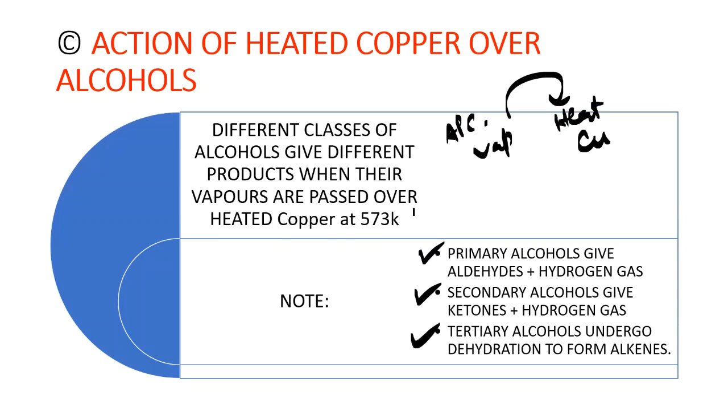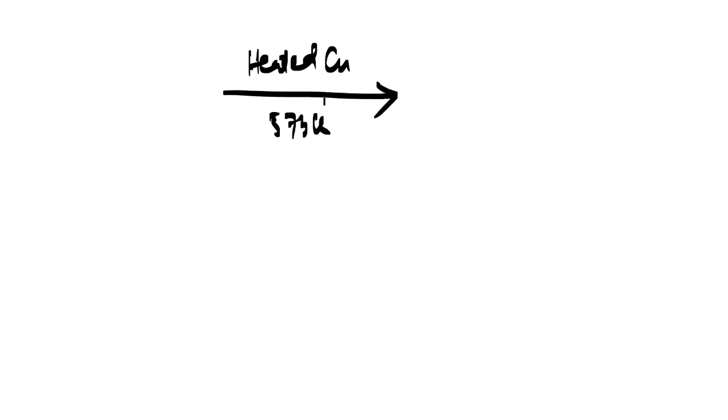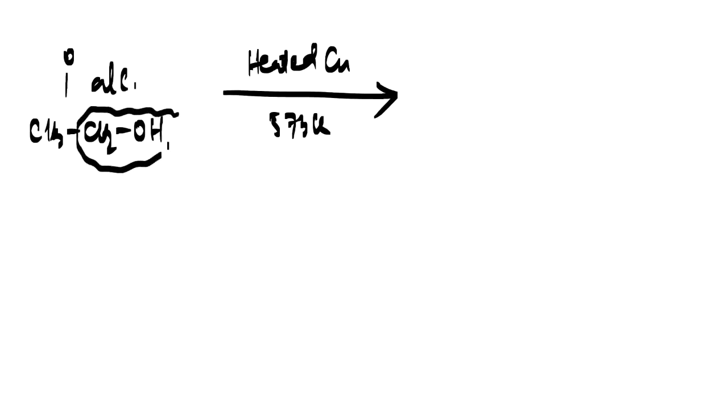So let us understand the concept of heated copper at 573 Kelvin. Have a look here. So we have heated copper here, and this is basically at 573 Kelvin. You can mention copper at 573 Kelvin. And I told you that primary alcohol, CH3CH2OH, when heated, is changed into aldehyde.